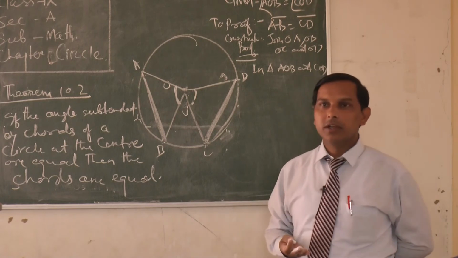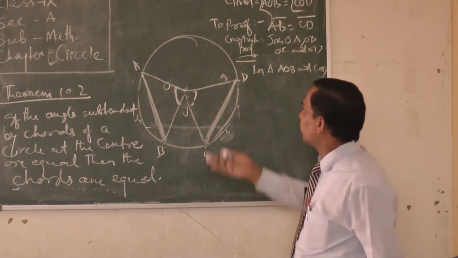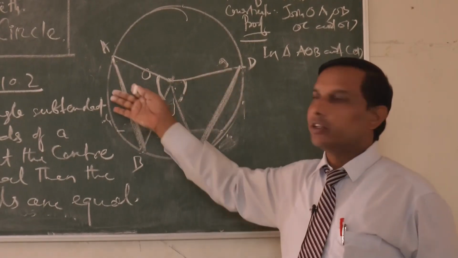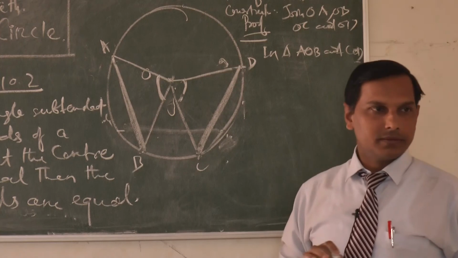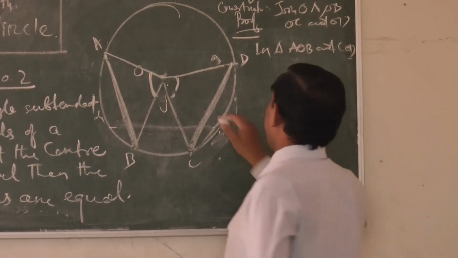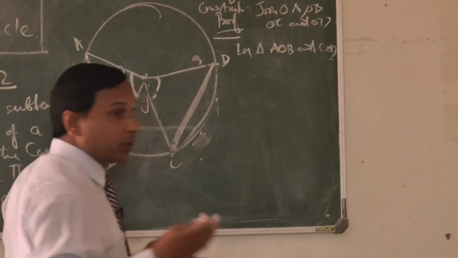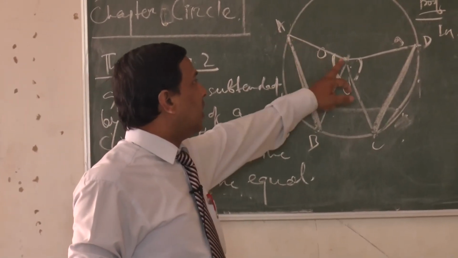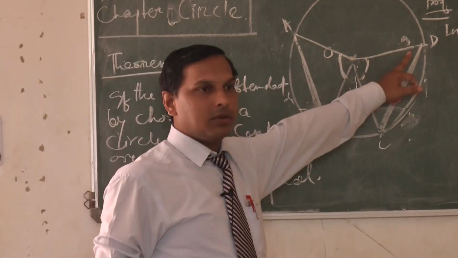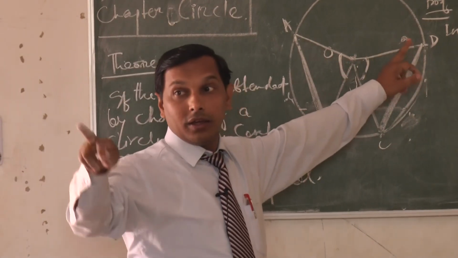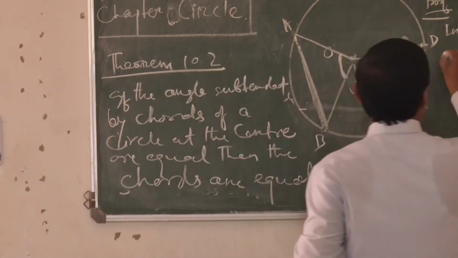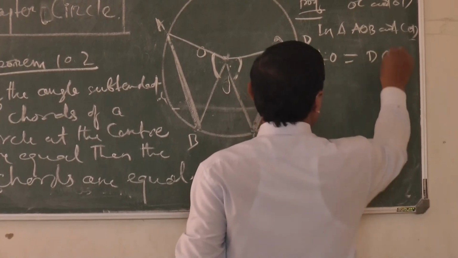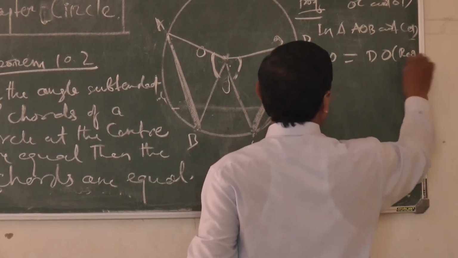Now what is the criteria to prove? Again we have to prove these two triangles congruent. Then we can say that these two chords are equal. Clear? Okay, fine. In this triangle AOB and COD, now you will tell me. I am not proving it, you tell me. Which one is given? Now OA is equal to OD. Why? Radius of the circle. AO equal to DO, radius of the circle.